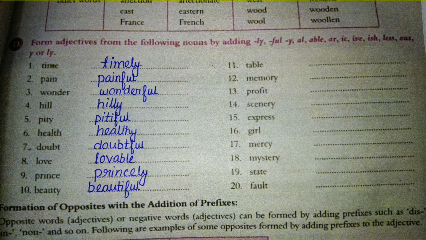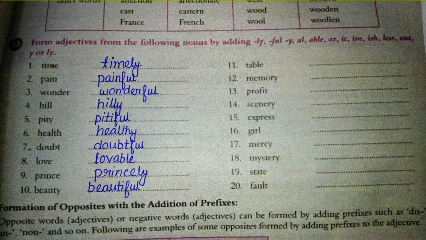Pity, pitiful. Here you can see we have to replace the letter y with I when we are adding the suffix full to the word pity. So pity becomes pitiful. Health, healthy. Doubt, doubtful. Love, lovable.